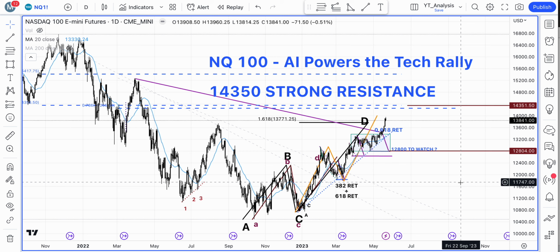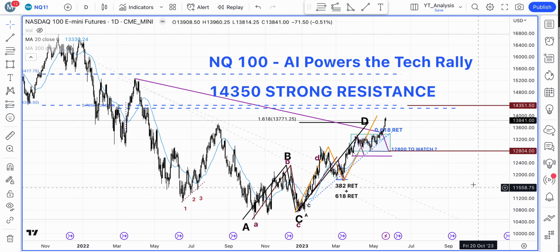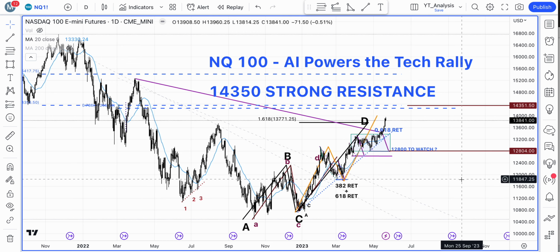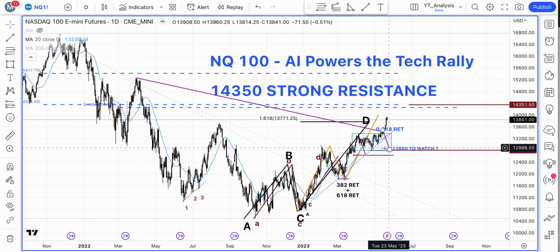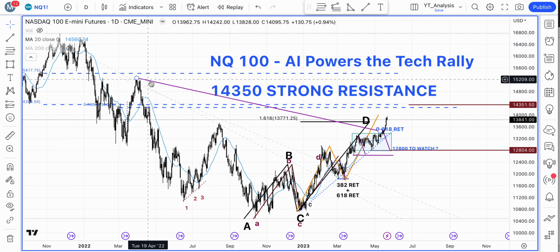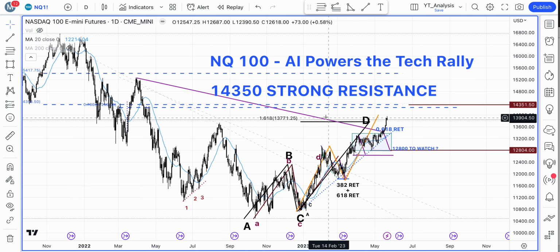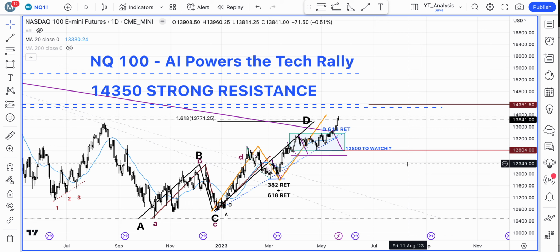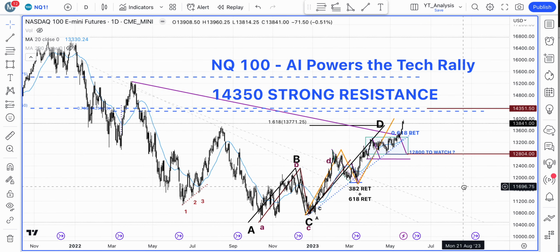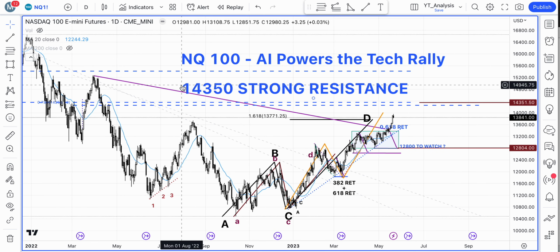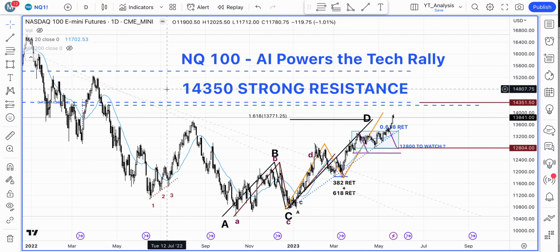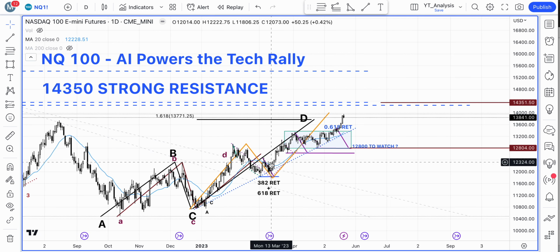What we are looking at is the daily chart of the NASDAQ 100. This is the futures chart, NASDAQ 100 E-mini futures. I have done a little bit of a cleanup on this chart. Last week when I did the video, we were looking at the concept of market symmetry, and also a 61.8% retracement coming in from this purple line which we highlighted here. What we saw was just a 1 day dip slightly, and then the market rode above it, and that is a good sign. So I'm going to remove that here for now.